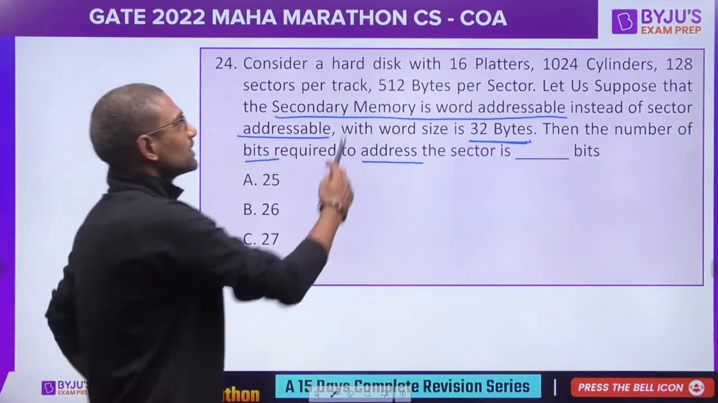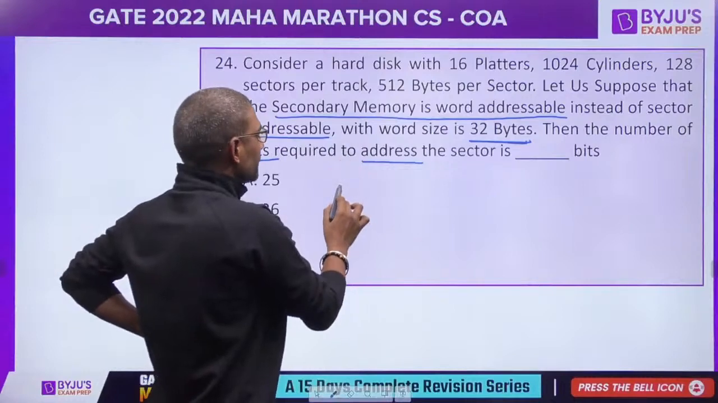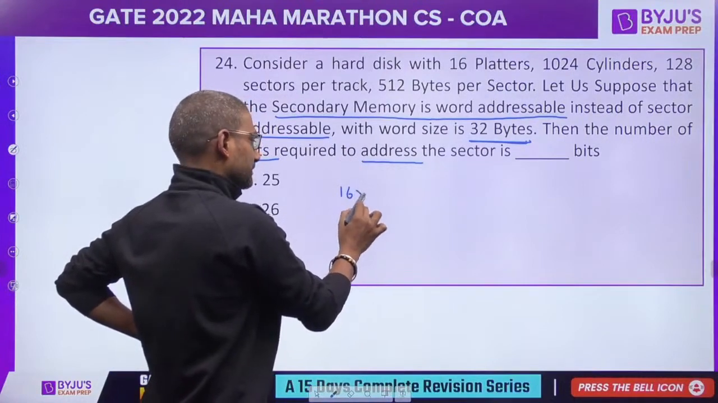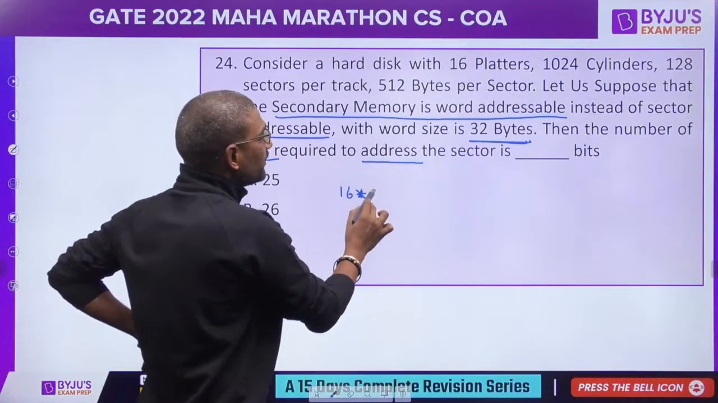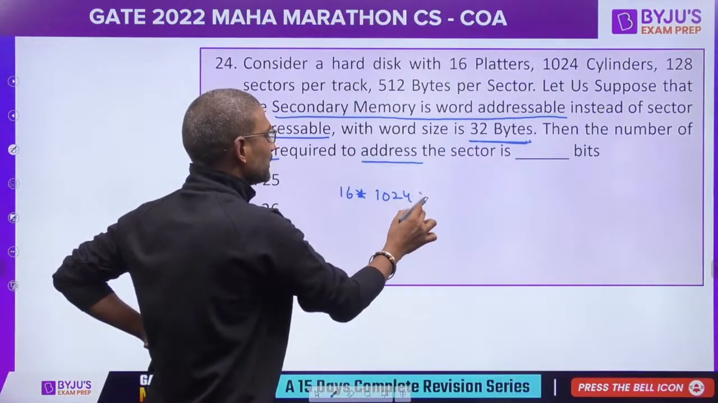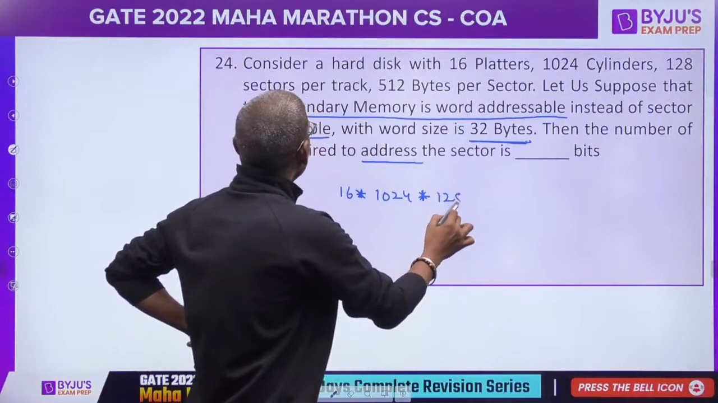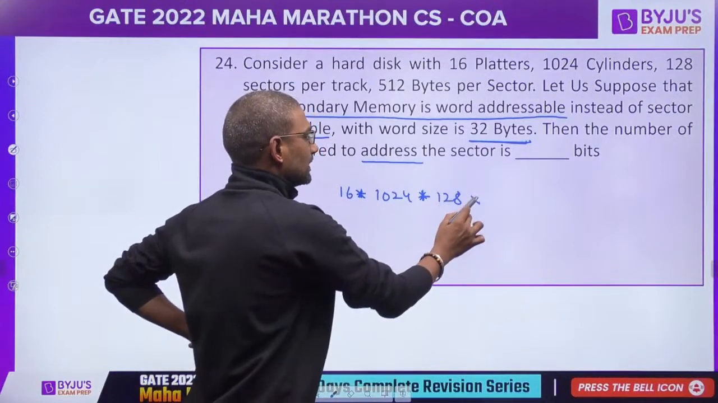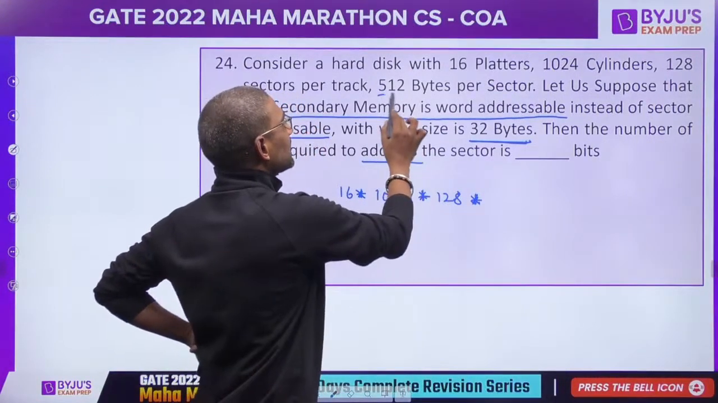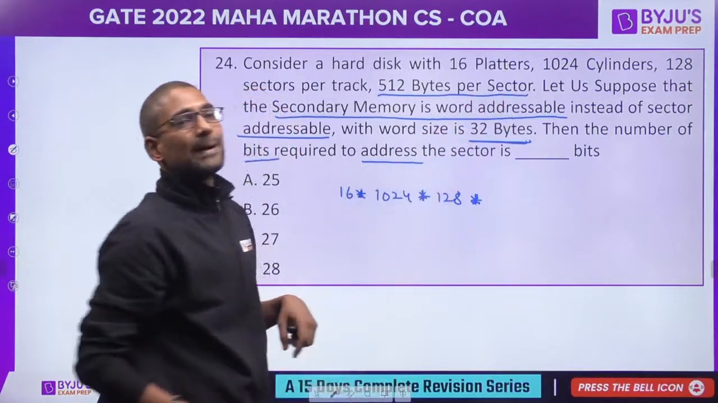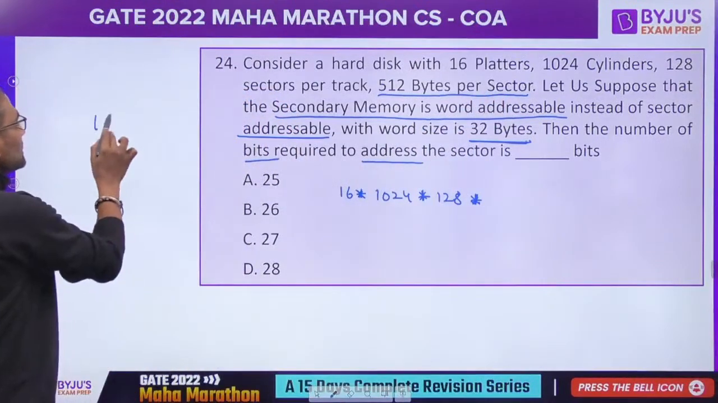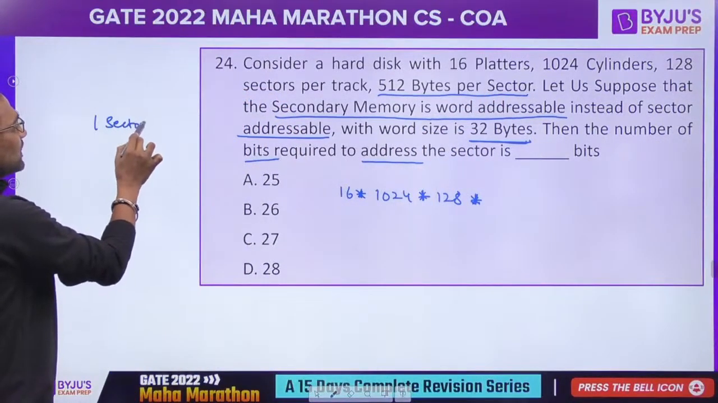So now see, firstly there are 16 platters. Every platter is having 1024 cylinders, 128 sectors, and every sector is having 512 bytes. One sector is having 512 bytes.